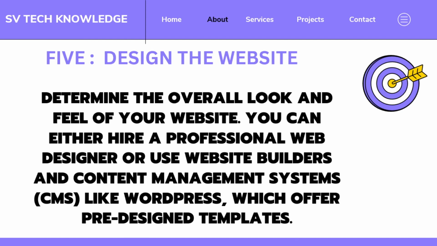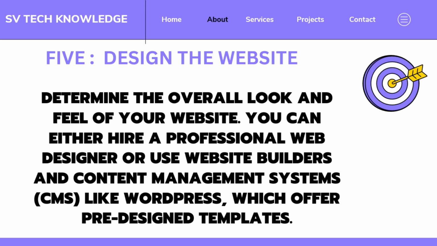Next, the fifth one, design the website. This is the key point. After taking the domain and hosting, we have to start designing our website, like layouts, looks, everything. You can hire a professional web designer or use website builders. We have so many website builders and content management systems like wix.com, weebly.com.